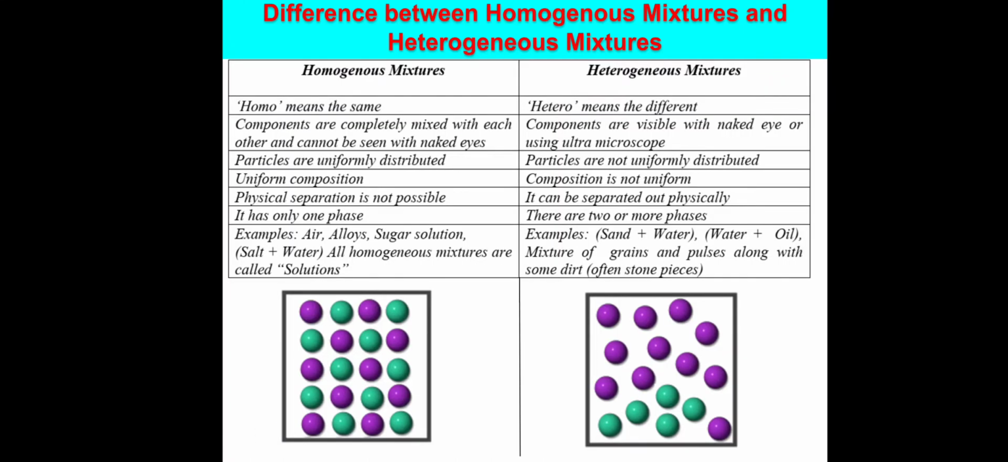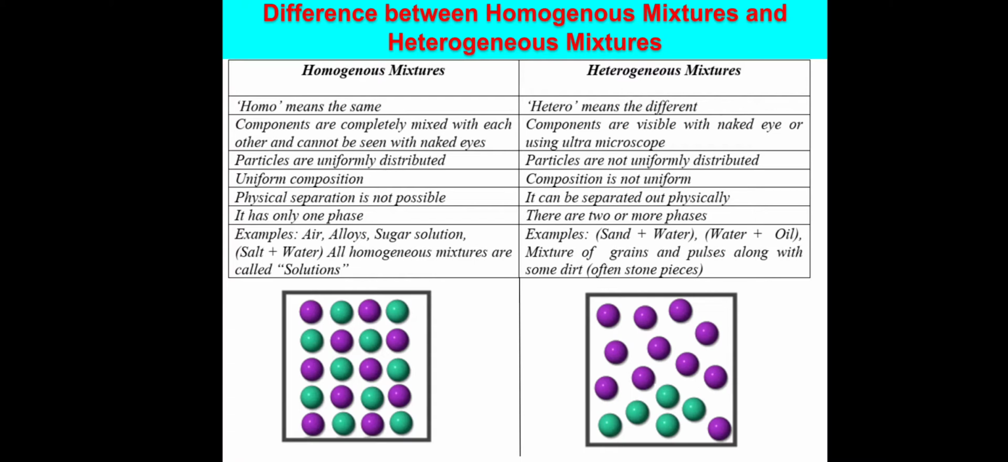In our previous video, we discussed mixtures in the classification of matter. Mixtures can be further classified into two categories: homogeneous mixtures and heterogeneous mixtures. What is the meaning of the term homo? Homo means the same, but the term hetero means different.